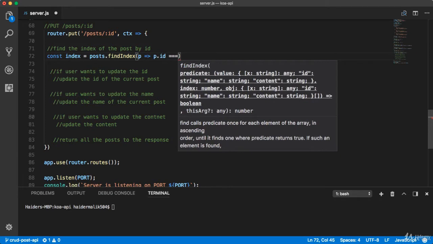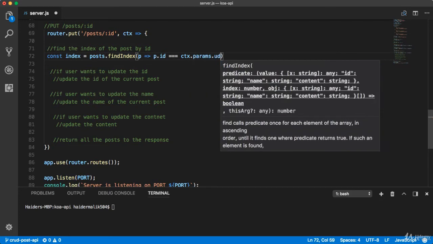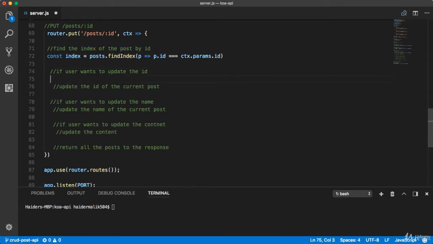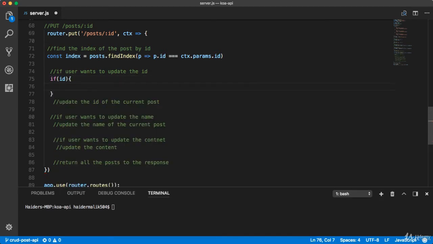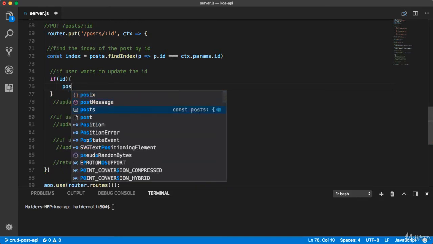p.id === post.id equals context.params.id. If my request params ID matches the current post ID, then I will get the index of the post. So here I'm going to write some additional logic. If the user wants to update the ID, then I will update the ID of the current post. So how can you do it?